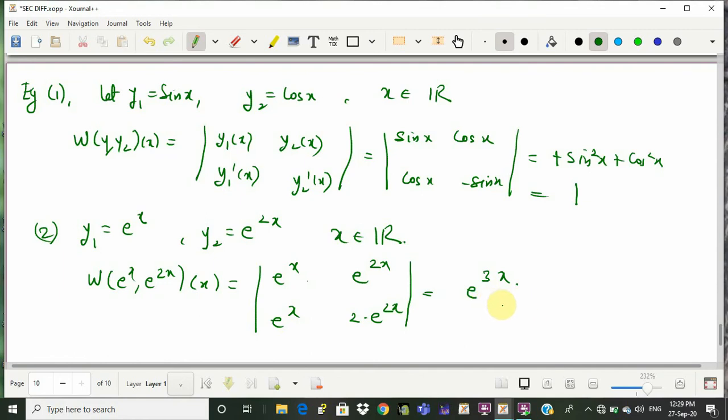So in the next lecture we will be discussing some more properties of the Wronskian to develop the structure, to get the general solution for the given differential equation.